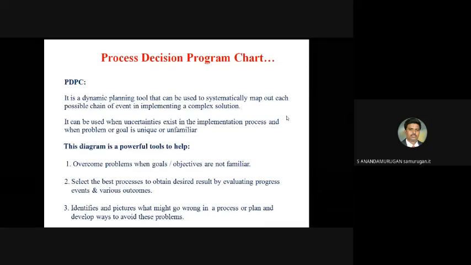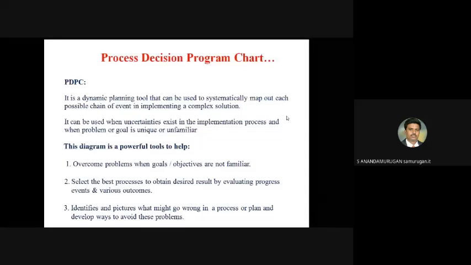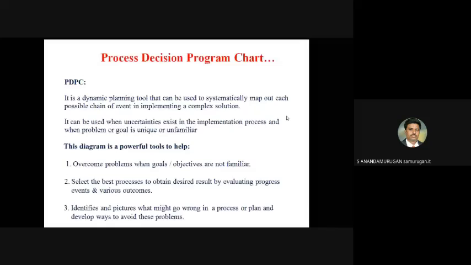It is a dynamic planning tool that can be used to systematically map out each possible chain of events in implementing a complex solution. It can be used when uncertainties exist in the implementation process and when the problem or goal is unique or unfamiliar. The main thing is that during runtime, you have to take decisions.